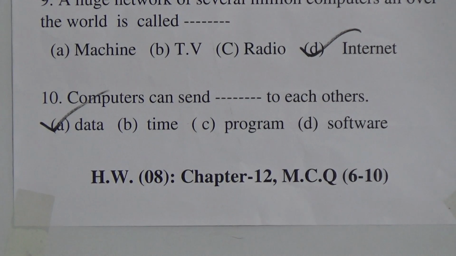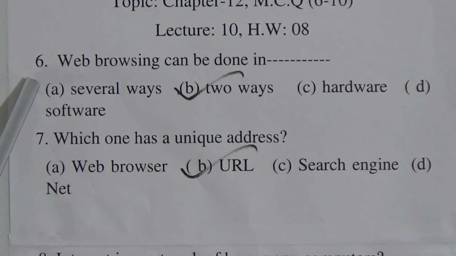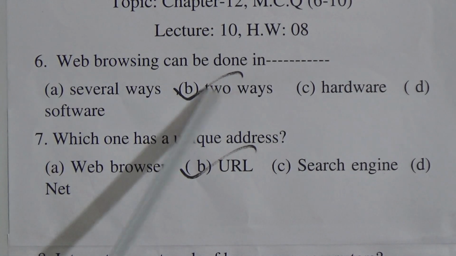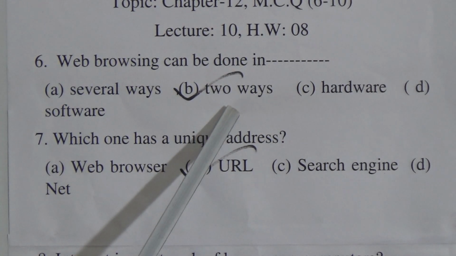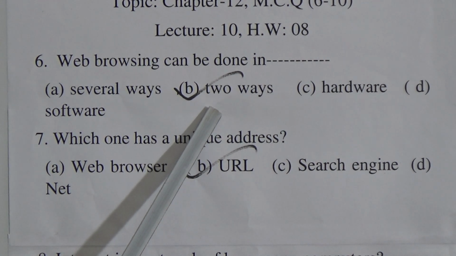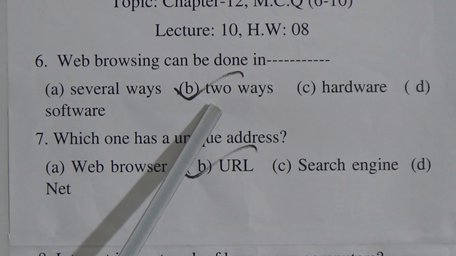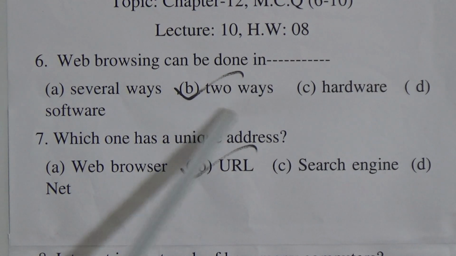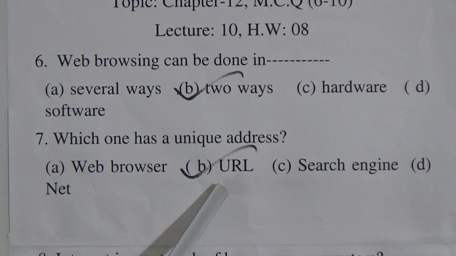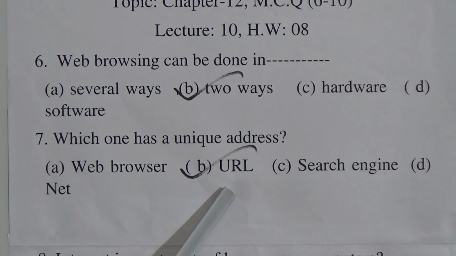So I will repeat from 6 to 10. Number 6, web browsing can be done in two ways: one is to go directly to a website, another is using a search engine. Number 7, which one has a unique address? Answer is URL, Uniform Resource Locator.